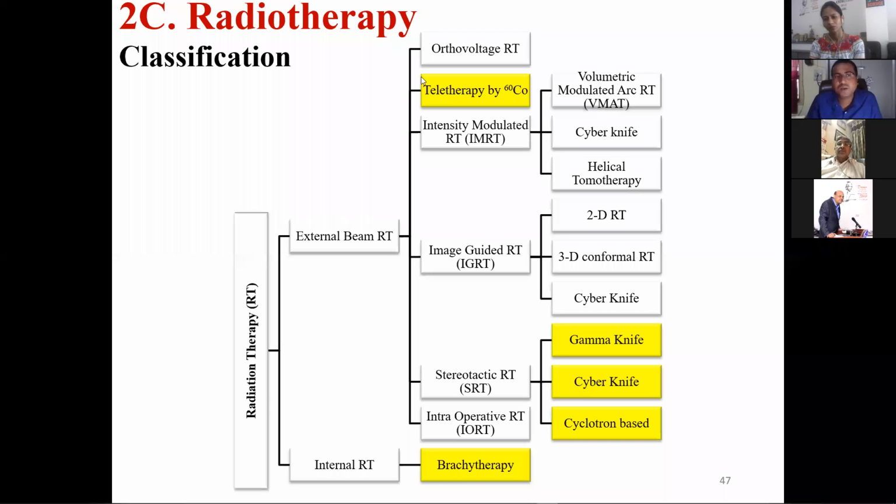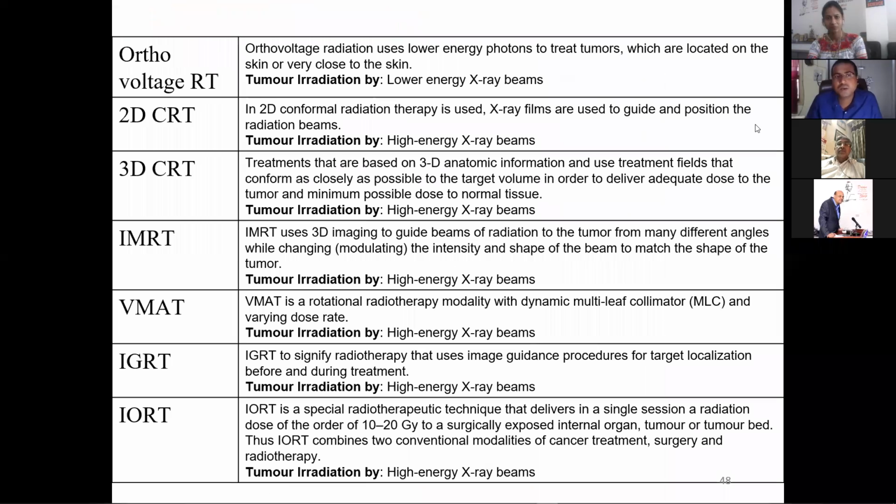Here I have listed what are all the modalities of radiotherapy. You can name those things, and there are small or large differences there, and depending upon new techniques being discovered, new techniques are named. But the thing is how the irradiation is done. If you see, mostly these are X-ray radiations. Here they do the irradiation by megavoltage X-ray, which, as I told previously, is produced by accelerators.